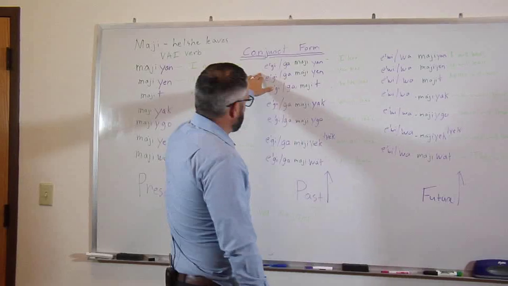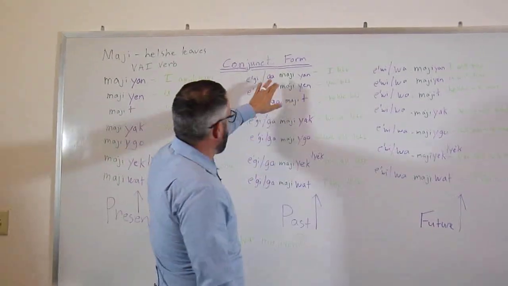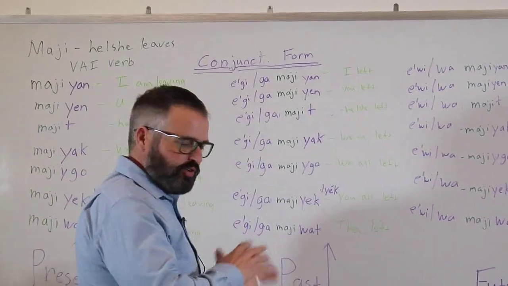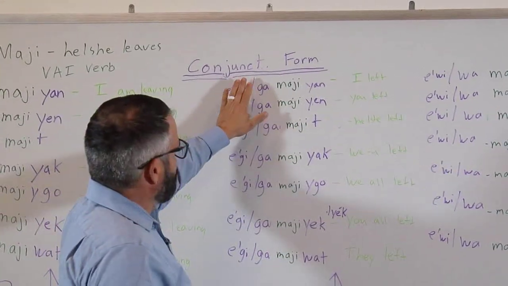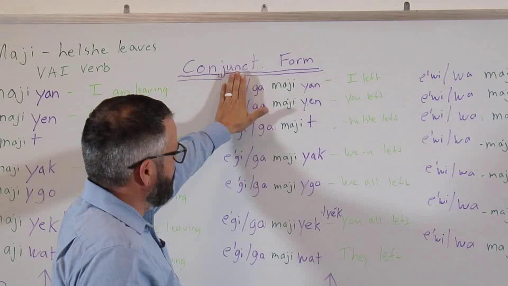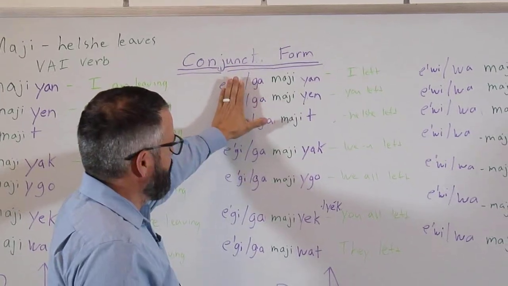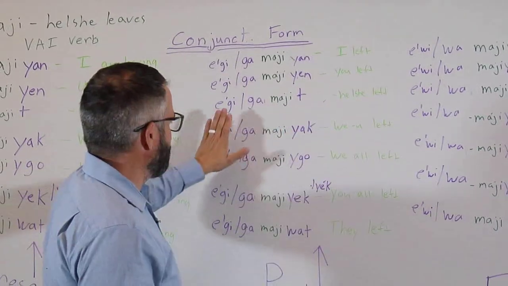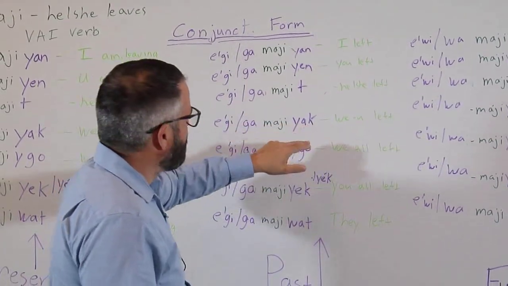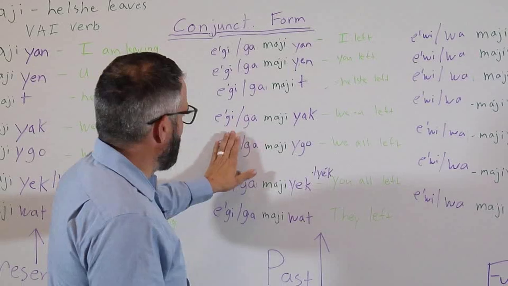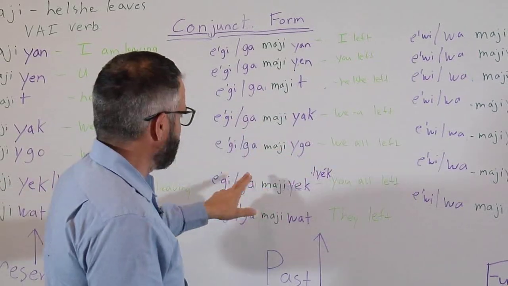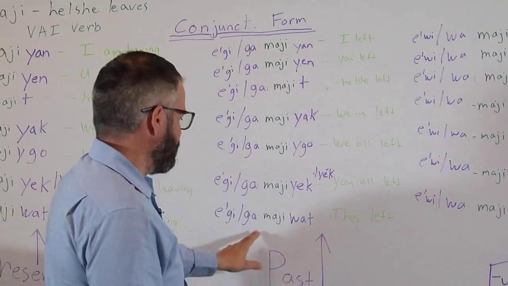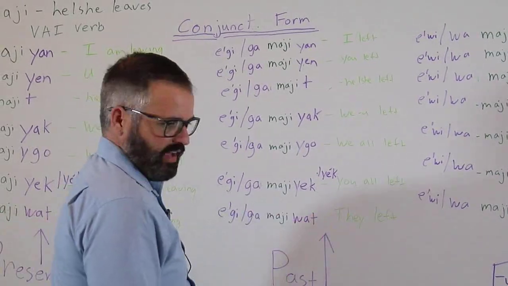Now here in the past tense, we either add ga or we'll add egi. It's optional. You can go either way, but you can just say ga majiyan, I left. Ga majiyin, you left. Ga majit, he or she left. Ga maji yak, we but not you left. Ga majiago, we all left. Ga maji yuk or ga maji yak, you all left. Ga maji wat, they left.